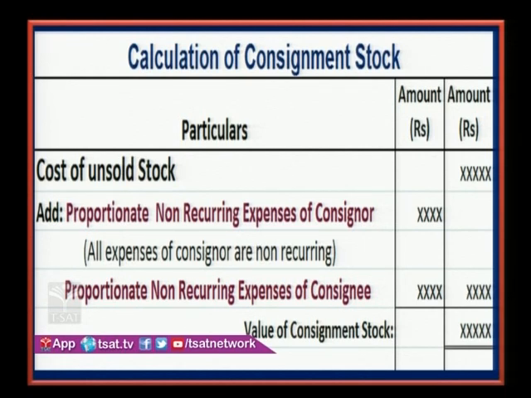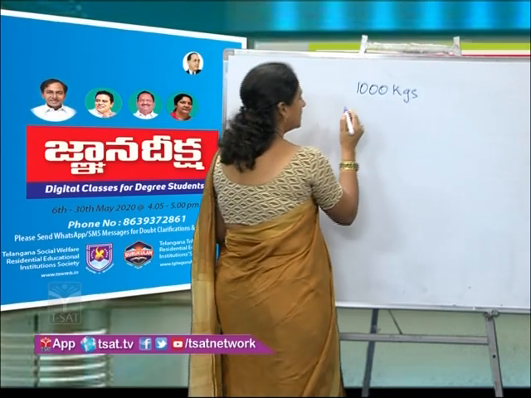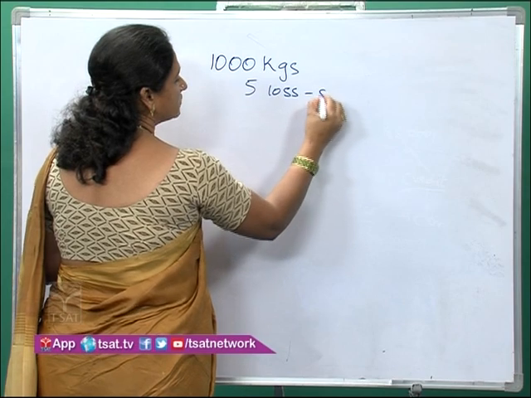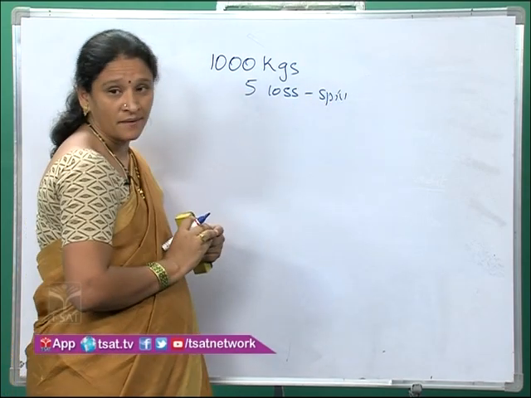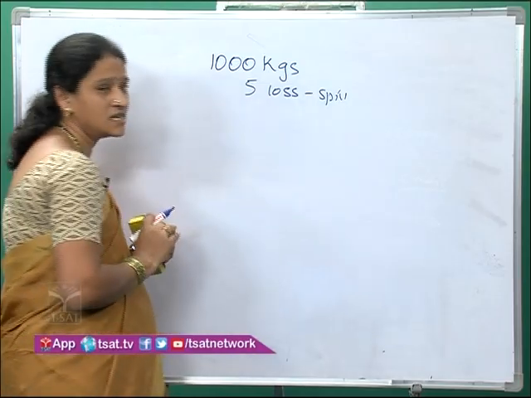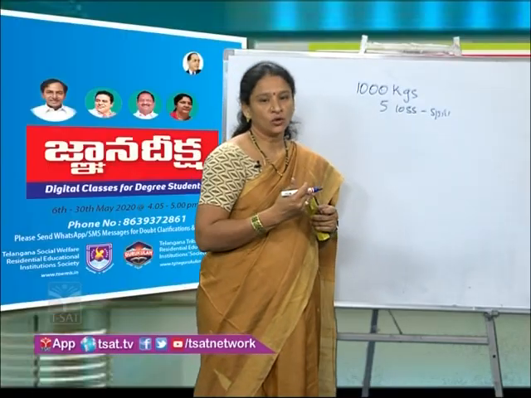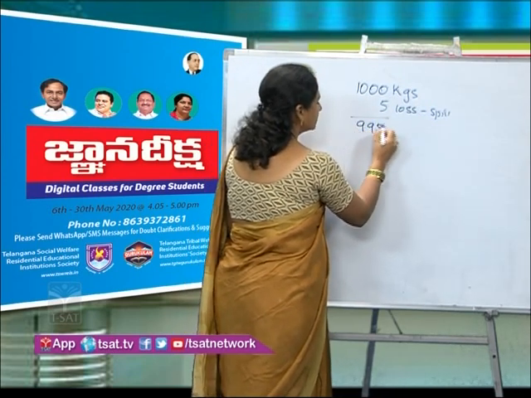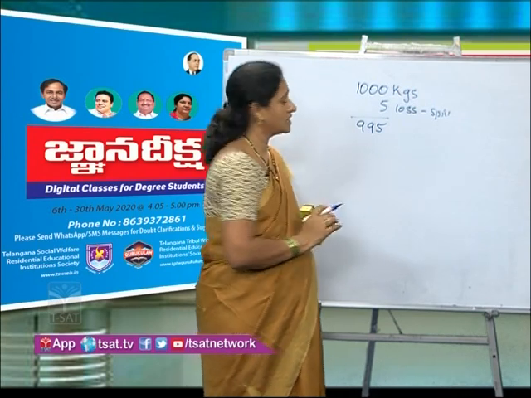Consignment stock is the stock that is left out after selling the goods. Let us continue with the same example. The consignor has consigned 1000 kgs of rice to the consignee. Let us say that 5 units are lost due to spillage. While loading and unloading, some loss has occurred, that is 5 kgs. So how many kgs are left out? 995 kgs are left out.